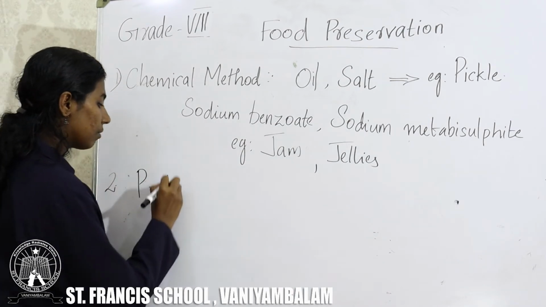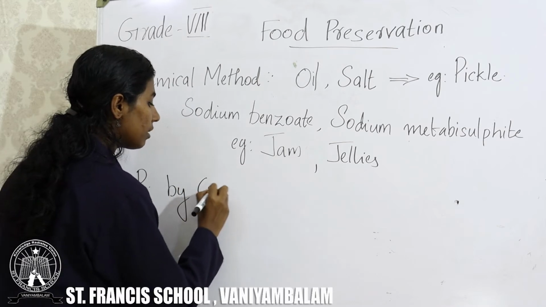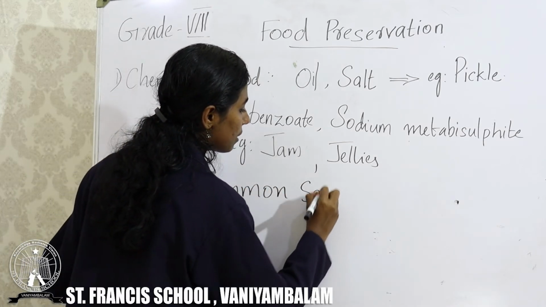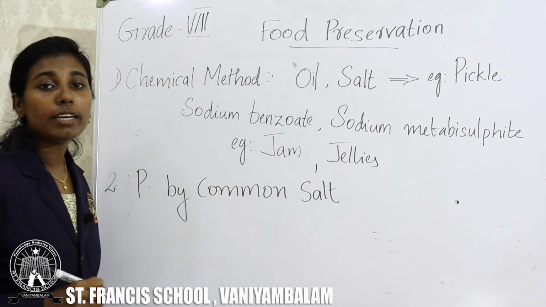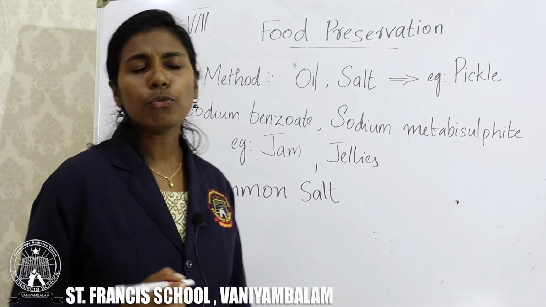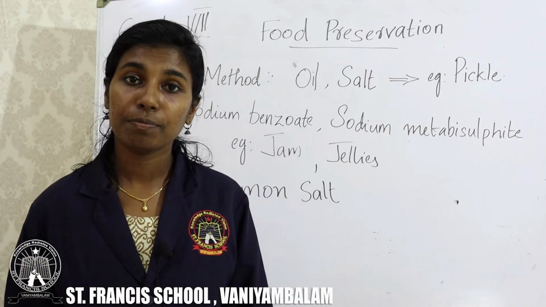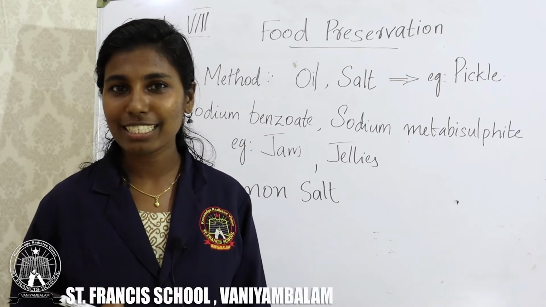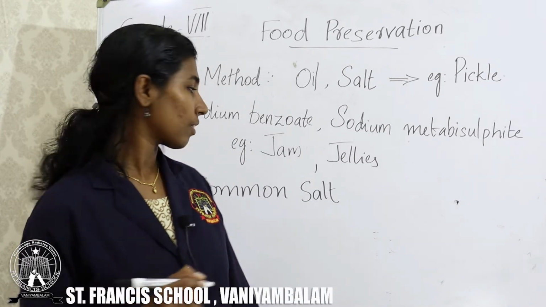preservation by common salt. Are you familiar with dry fish? Dry fish, what is its taste? It's very salty, isn't it?